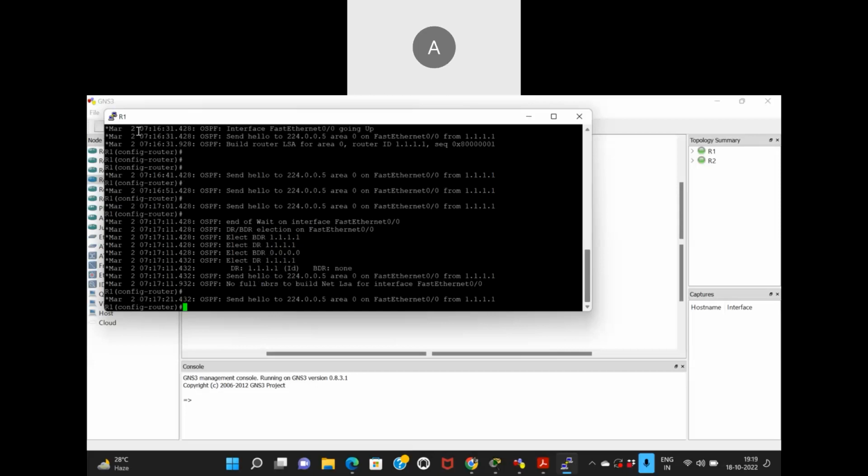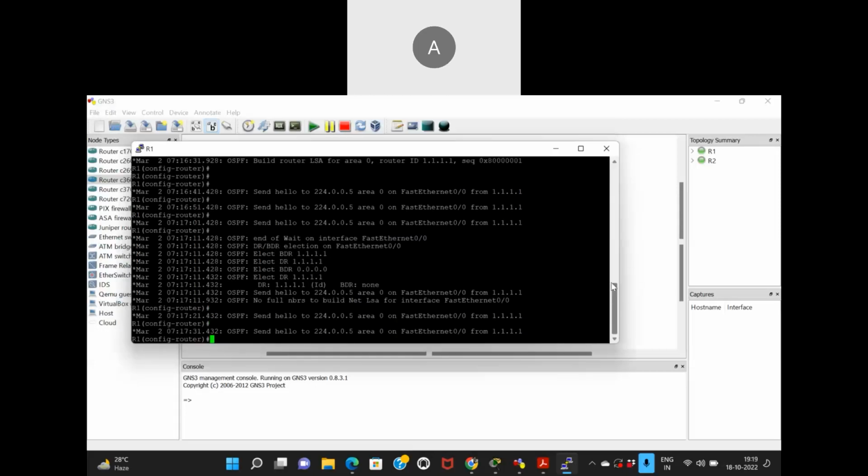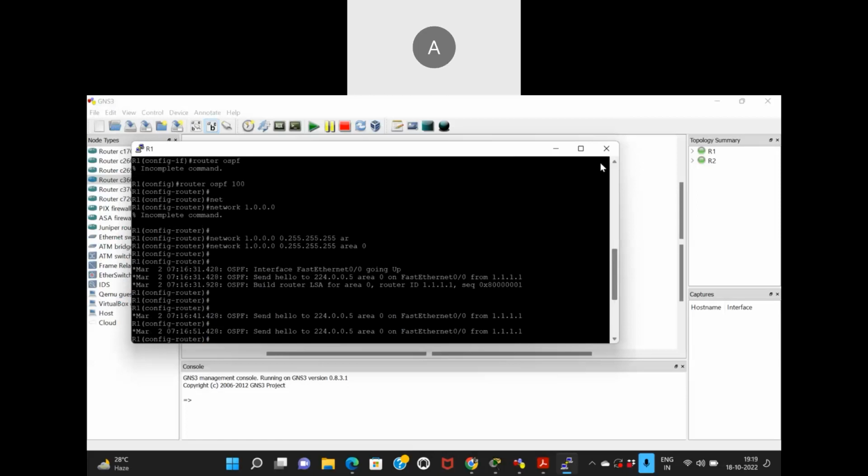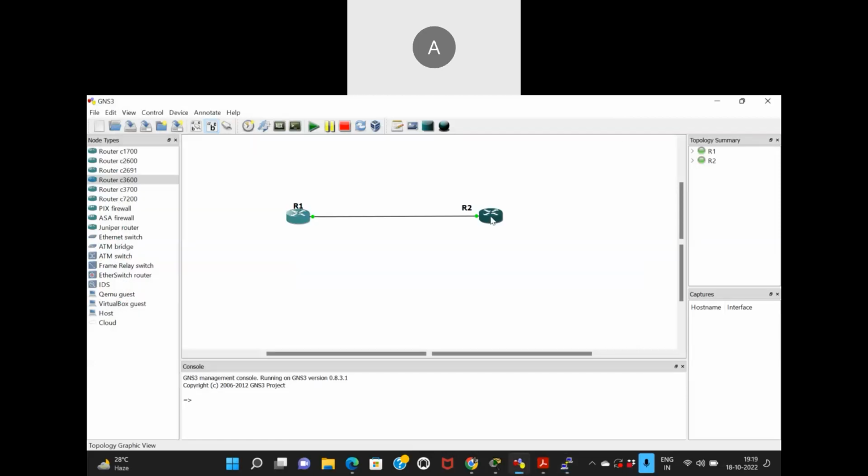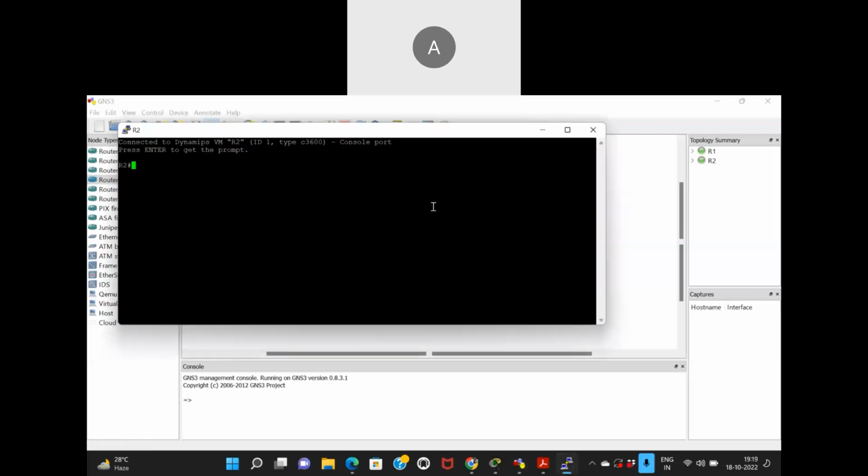So this is how I've turned on OSPF on this router, in area 0. Let me just go on the other router. Right now this router is not responding to the other router. Why? Because this multicast address is meant for OSPF and this router is not running OSPF. How do I know it is not running OSPF? I can do show run, and you can see OSPF has not been enabled on this router. There is not even an IP on this router.